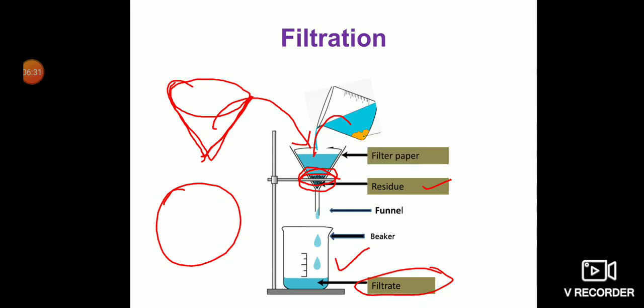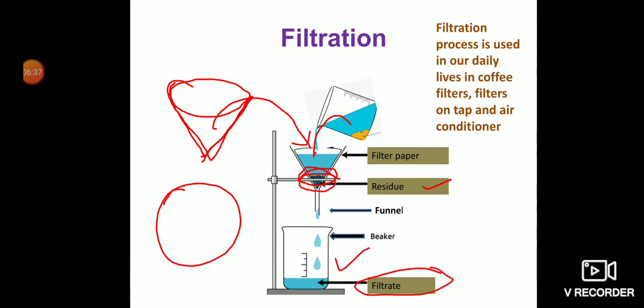This process of filtration is used in water filters and water purifiers. Not only for filtering water, it is also used in coffee filters, filters on taps, and air conditioners to filter the air. And of course, when we sieve tea leaves in the preparation of tea, with the help of a sieve we separate impurities like tea leaves and coffee, which are larger granules, from the liquid.